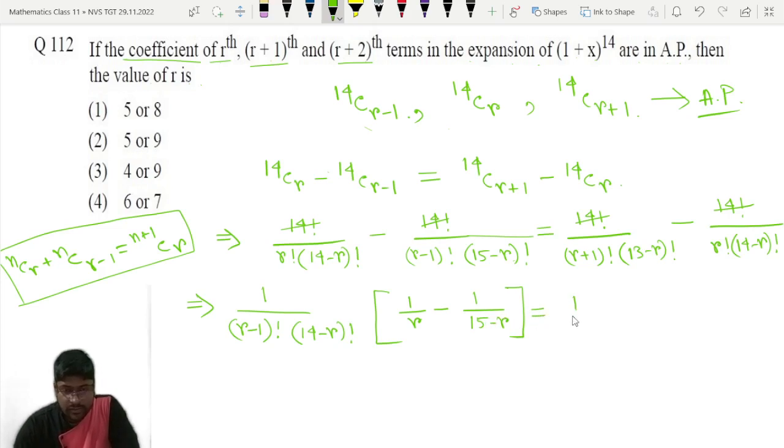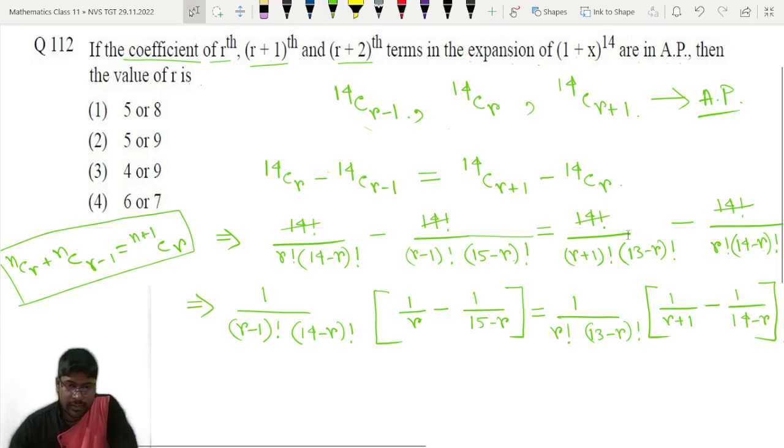Now from this side also, in the same way, r plus 1 factorial I can write as r plus 1 into r factorial, so r factorial will be common. And 14 minus r factorial we can write as 14 minus r into 13 minus r factorial, so 13 minus r factorial we can take common. Then we will get 1 divided by r plus 1 minus 1 divided by r factorial, and 14 minus r.